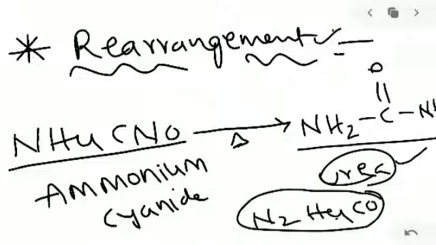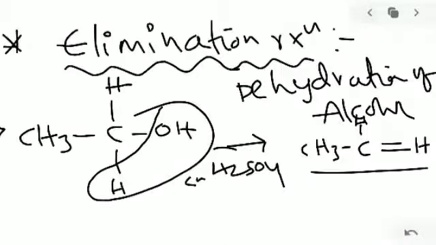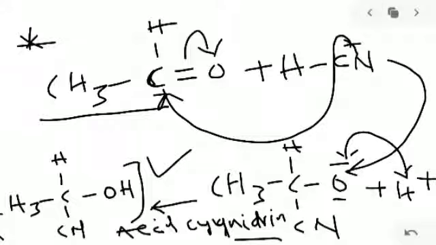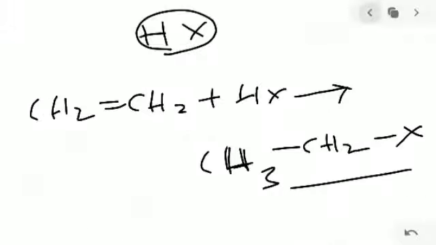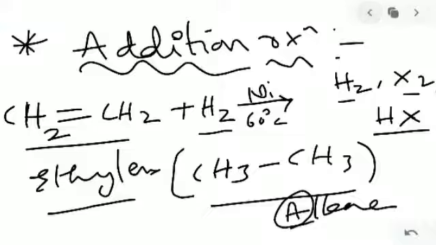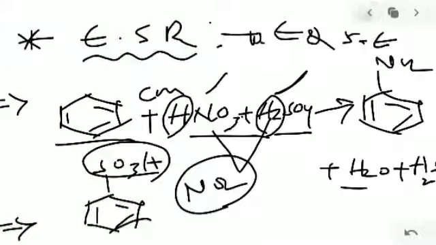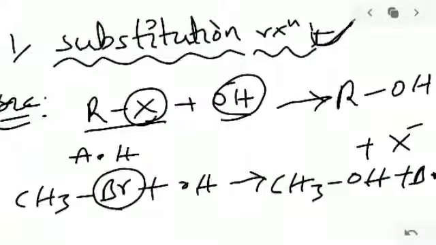Today we saw types of organic reactions and basic terms about substrate, reagents, products and intermediates. With examples, we saw addition reactions, substitution reaction, elimination reaction, nucleophilic addition, nucleophilic substitution, electrophilic substitution, and rearrangement reactions.